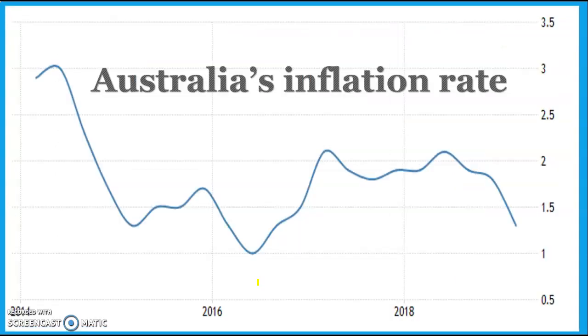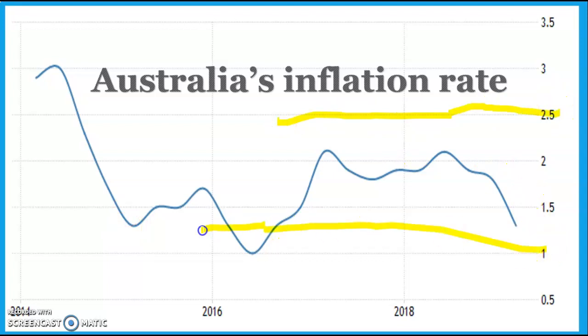So Australia's inflation rate, as you can see, since this is in 2014, Australia's inflation rate's generally hovered between around 2.5% and mainly sort of 1.5%. So we're generally meeting our inflation goals, although you could say inflation has been below our target slightly in recent times, and that's synonymous with a lack of demand. So prices are growing quite slowly at the moment.